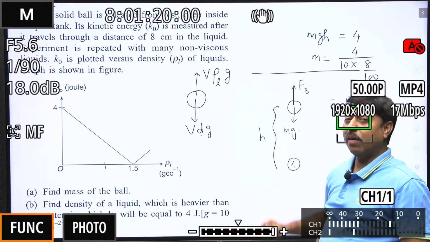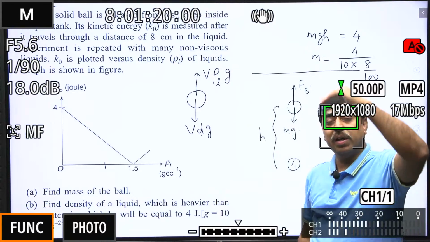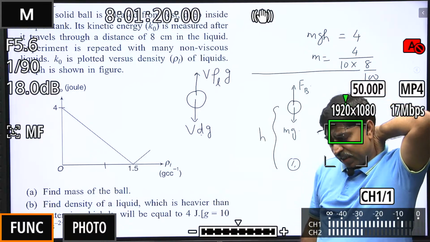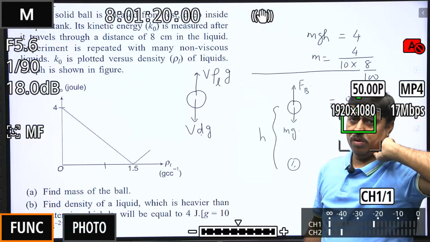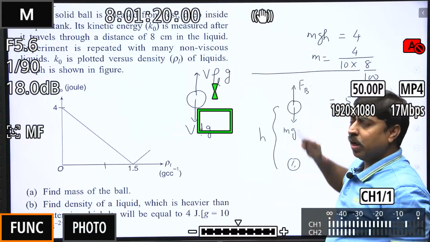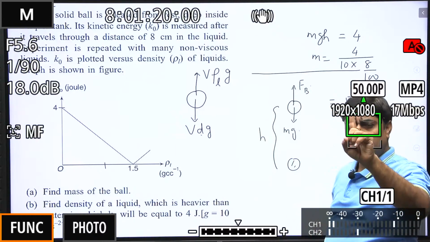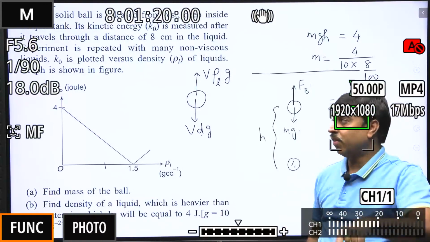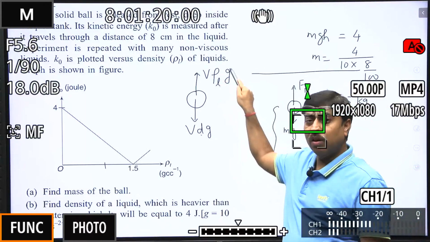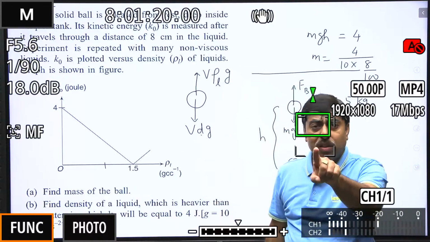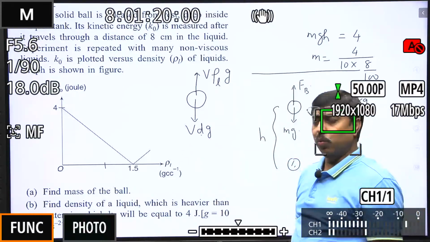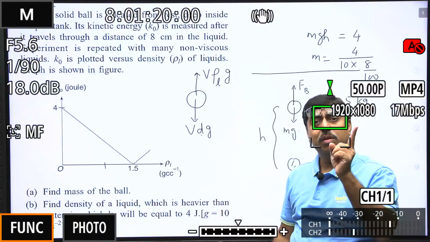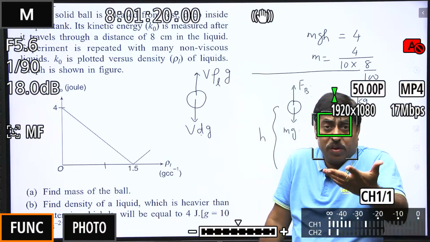In that case, the ball will have an upward acceleration of g, and when it travels through 8 centimeter, again its kinetic energy will become 4 joule. So it's very simple. The upward acceleration of ball should be g, which means upward buoyancy force should be 2 mg. This can happen only when density of liquid is twice the density of the ball. We have already concluded that density of ball is 1.5. So the density of liquid is 1.5 times 2, that is 3.